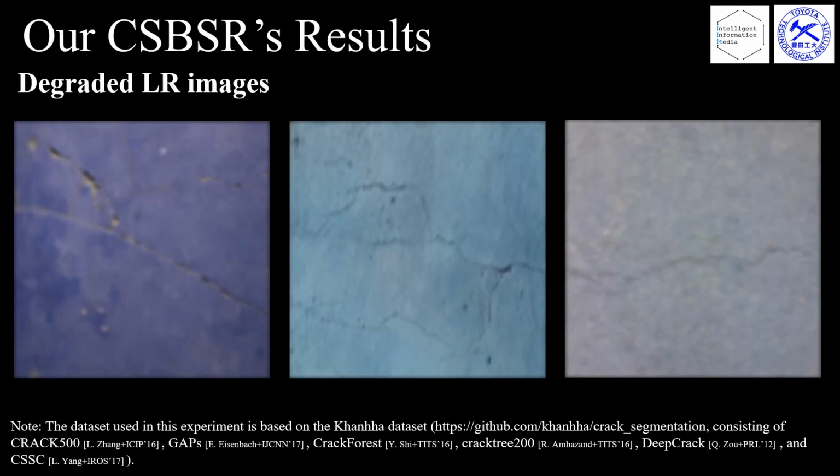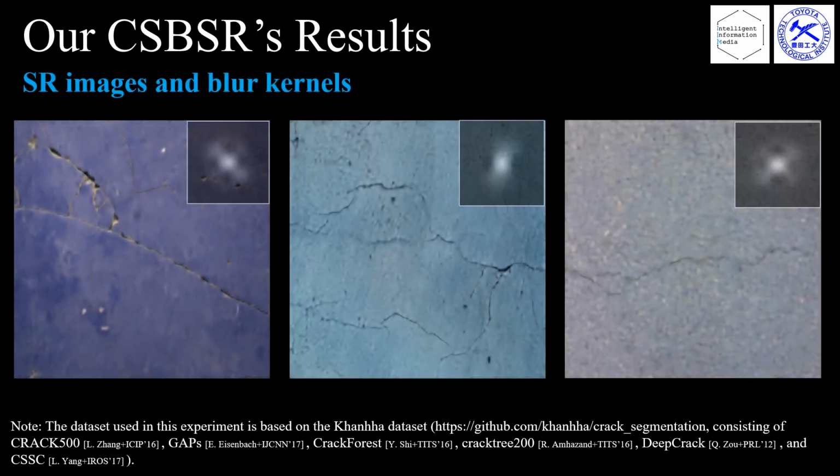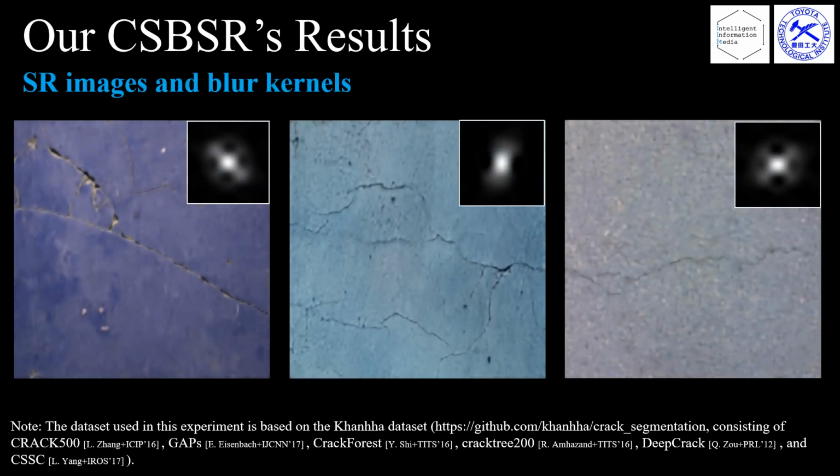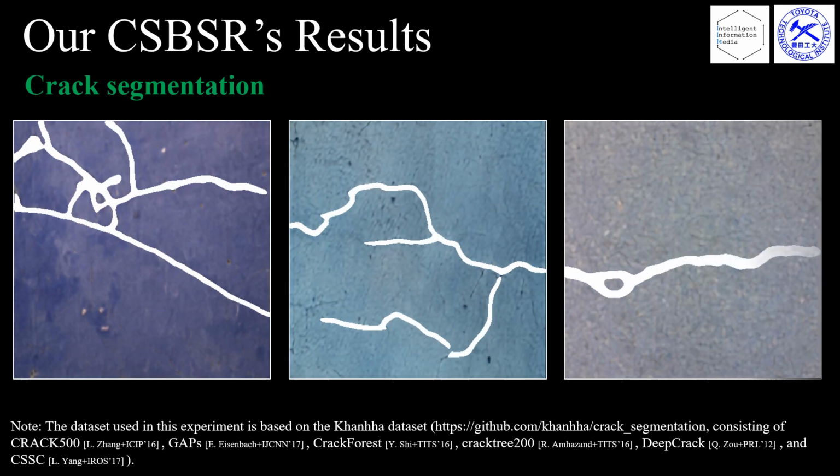We present the results of our proposed method, CSBSR. These images are degraded low-resolution images. CSBSR processes in two stages: blind super-resolution and crack segmentation. First, in the blind super-resolution process, while estimating and considering the degradation factor, the blur kernel, it restores the high-frequency components necessary for crack segmentation. Lastly, the crack segmentation process estimates the segmentation of cracks from the obtained super-resolved image. This achieves detection that was difficult in the input image.